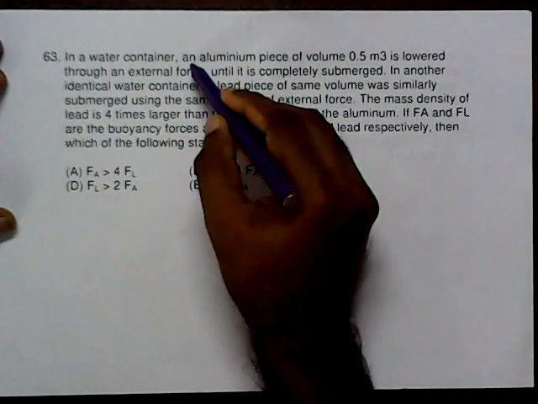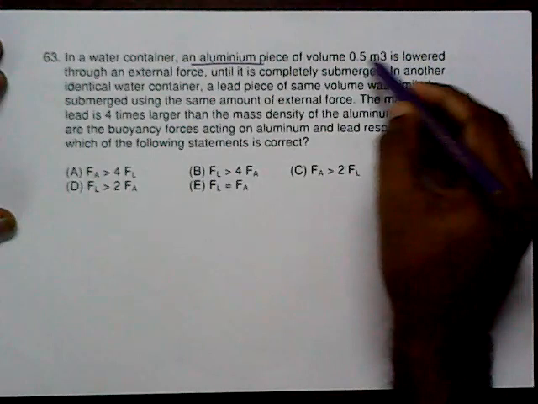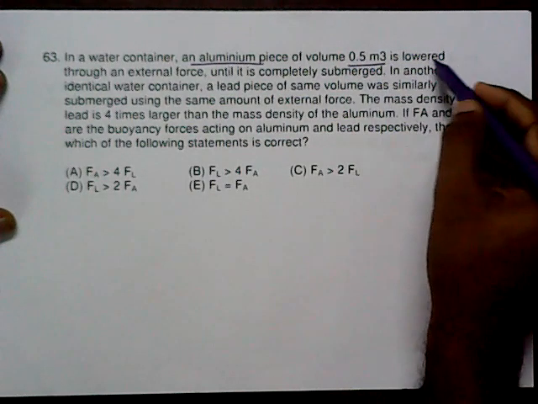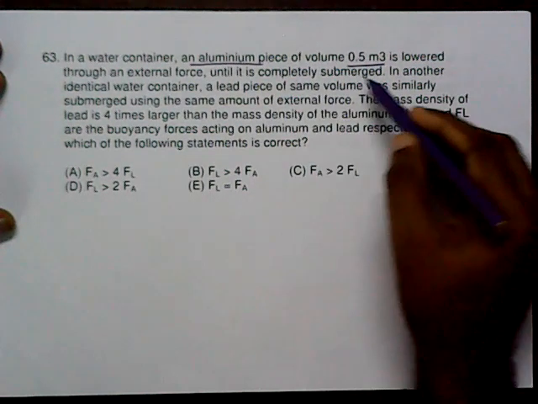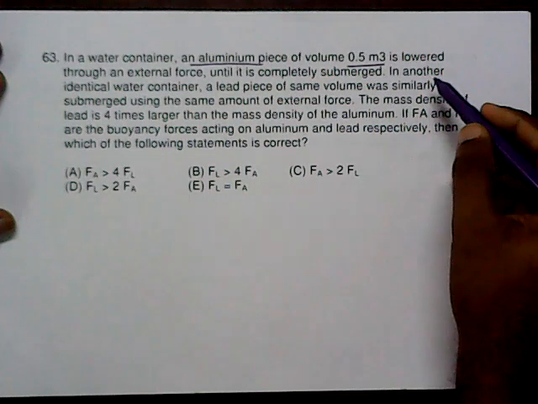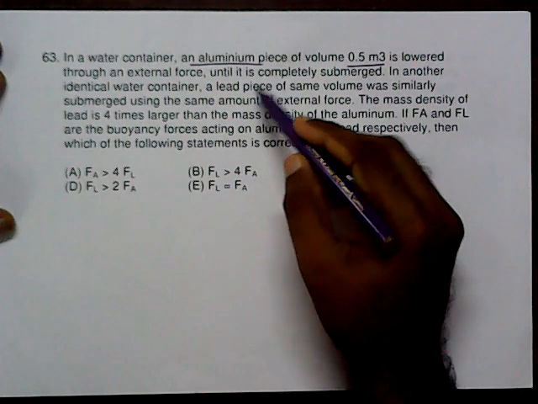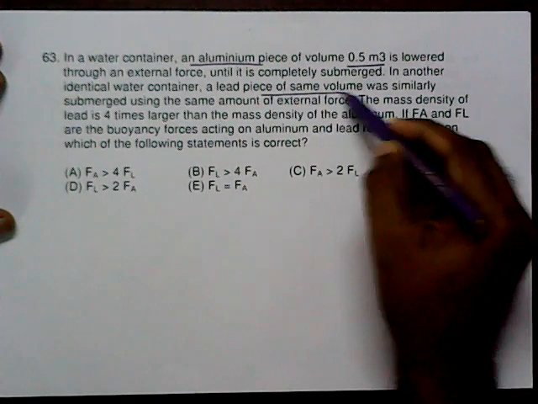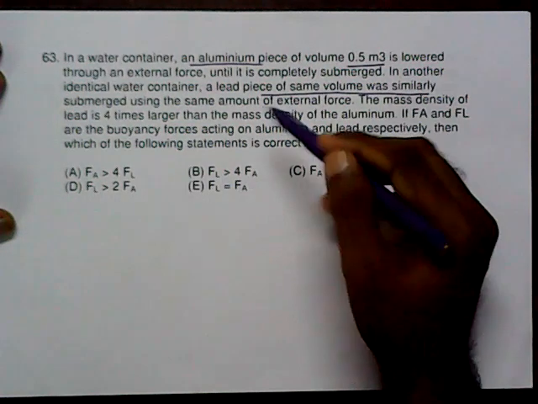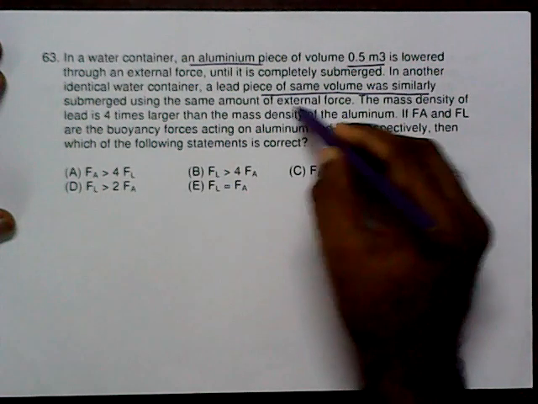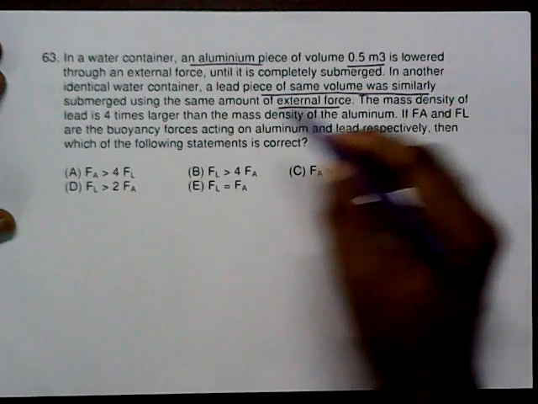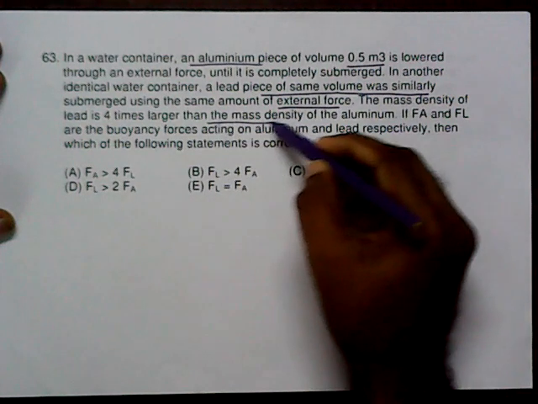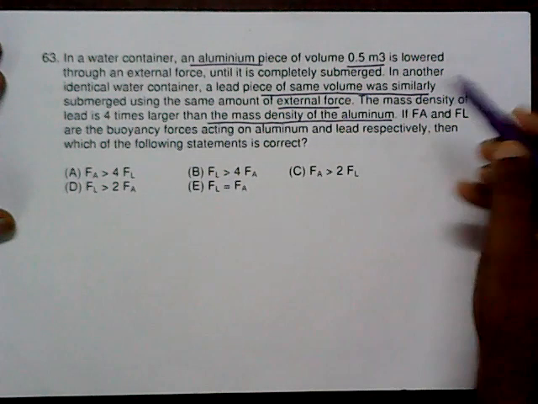In a water container, an aluminum piece of volume 0.5 meter cube is lowered through an external force until it is completely submerged. In another identical water container, a lead piece of the same volume was similarly submerged using the same amount of external force. The mass density of lead is 4 times larger than the mass density of the aluminium.